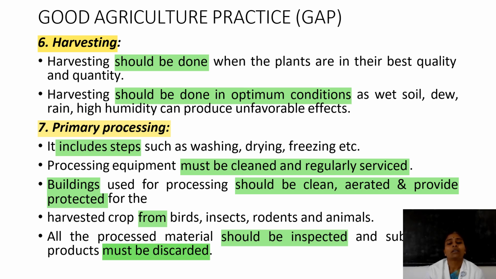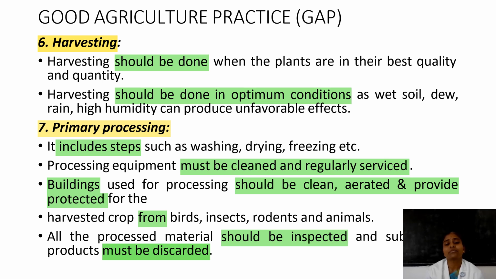So to avoid these types of unfavorable effects, we can harvest at the right time. Then the seventh process is primary processing. After harvesting, we have to go for some primary processing. What are they? Washing, drying, freezing. These processes are done by some equipment. That equipment must be cleaned and serviced on a routine basis.